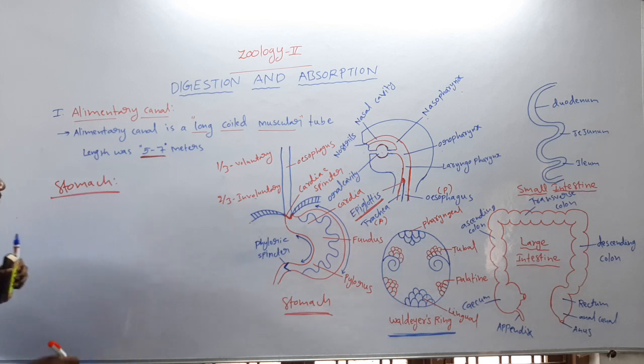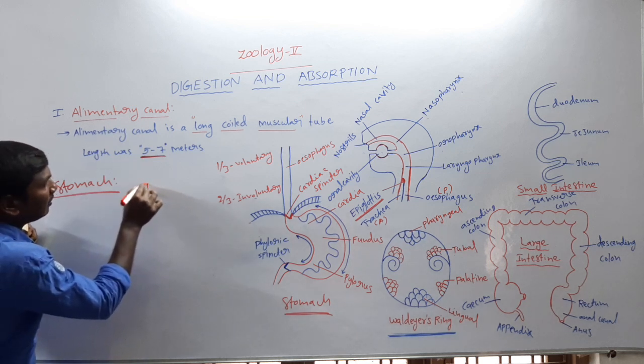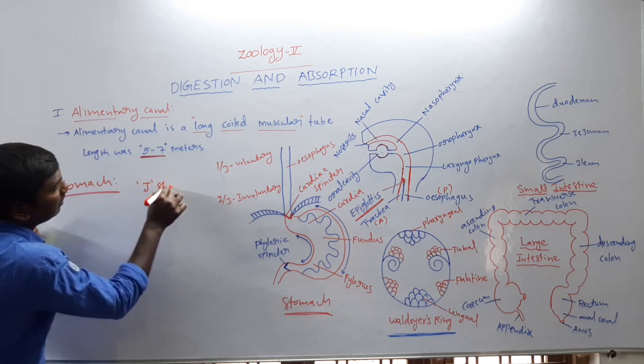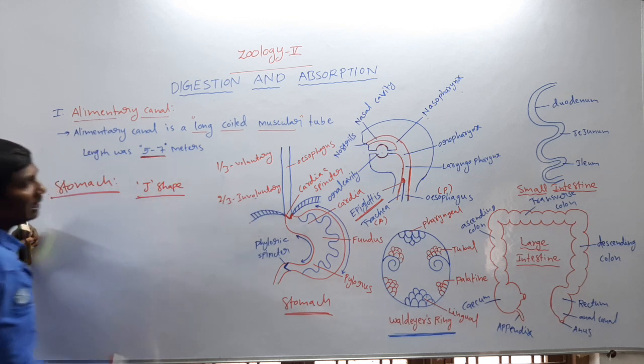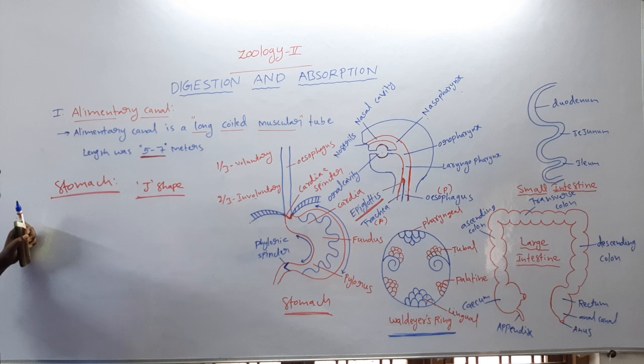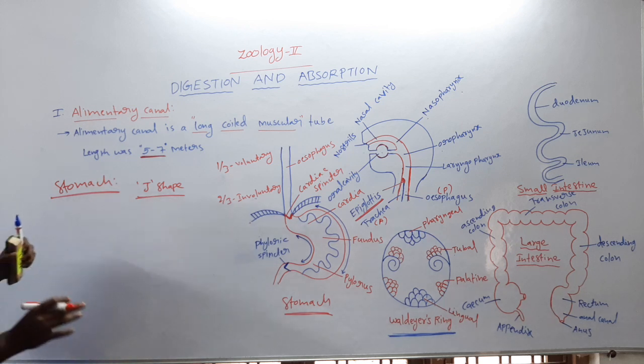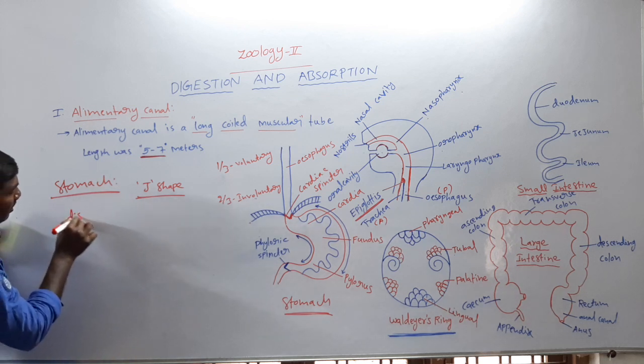Next, the stomach shape is a J shape. The stomach is a muscular, distensible, bag-like structure. The stomach is distensible.